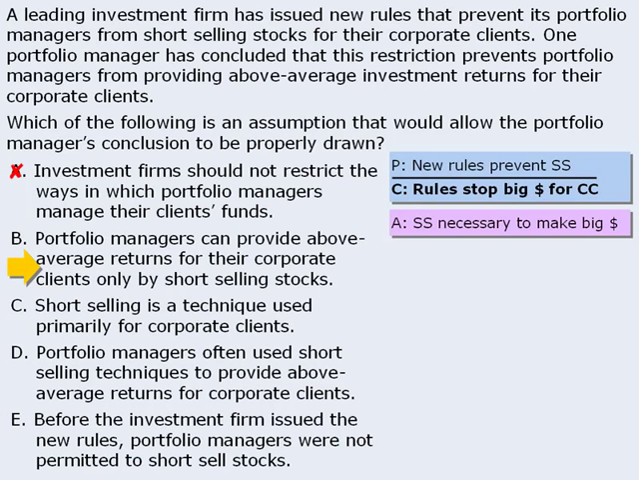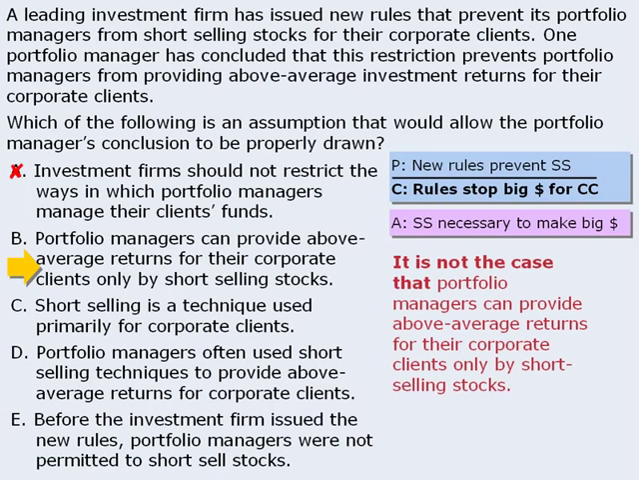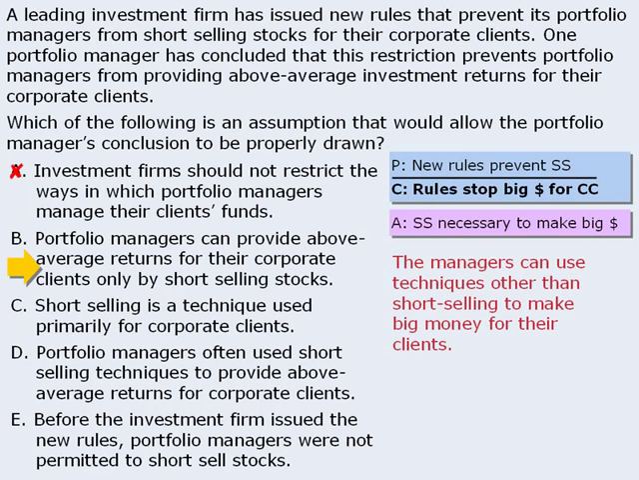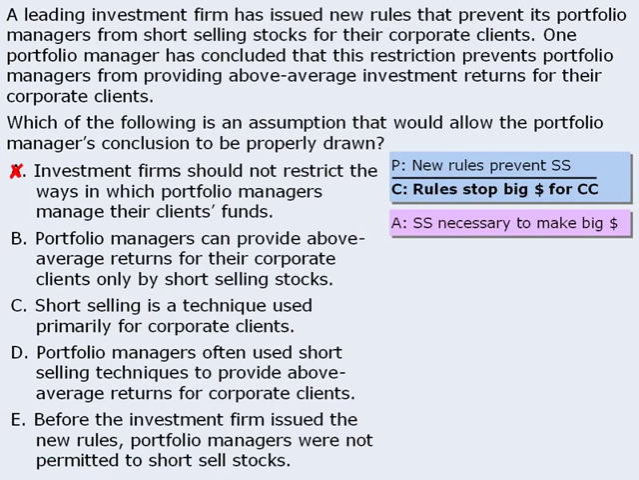If we negate answer choice B, we get it is not the case that portfolio managers can provide above average returns for their corporate clients only by short selling stocks. In other words, the managers can use techniques other than short selling to make big money for their clients. Does this destroy the conclusion that the new rules stop managers from making big money for their clients? Absolutely. If the managers have other ways to make big money, then the restriction does not prevent them from making big money. Since the negated assumption destroys the conclusion, answer choice B looks like a great candidate for the correct answer. So we'll leave it for now.